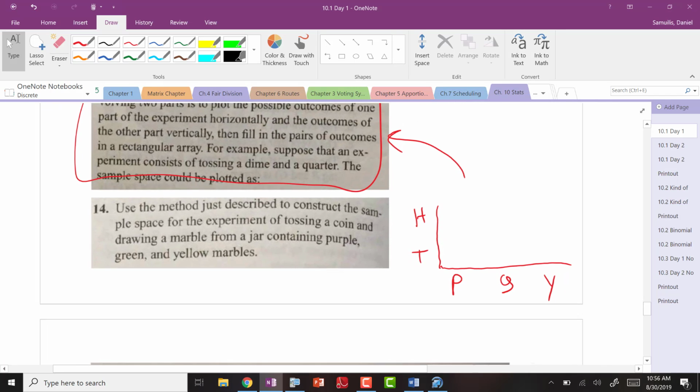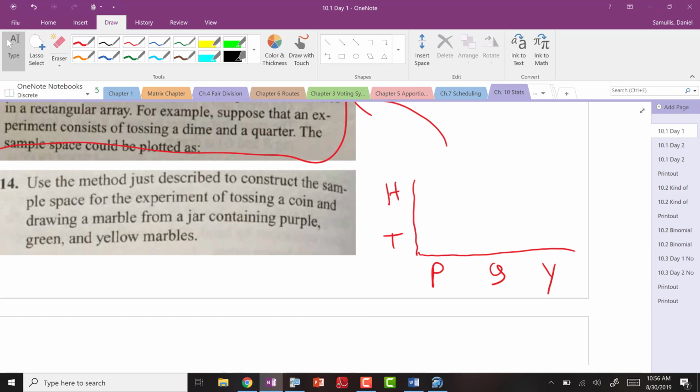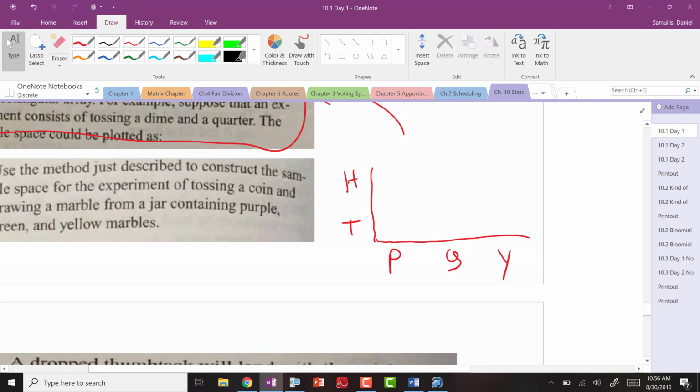You can create a sample space by doing this little vertical horizontal line kind of comparison. So what this means is I could get heads and then purple, or I could get tails and then purple. Or I could get heads and then green, and I could get tails and then green. And then heads, yellow, or tails, yellow. And that's my sample space in those little bars. That's a nice way of organizing the situation.